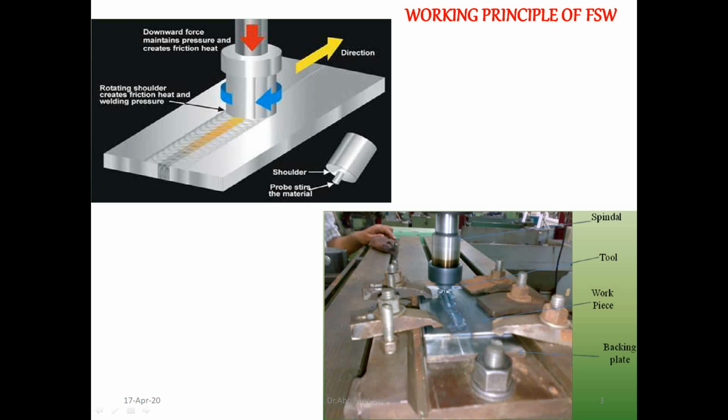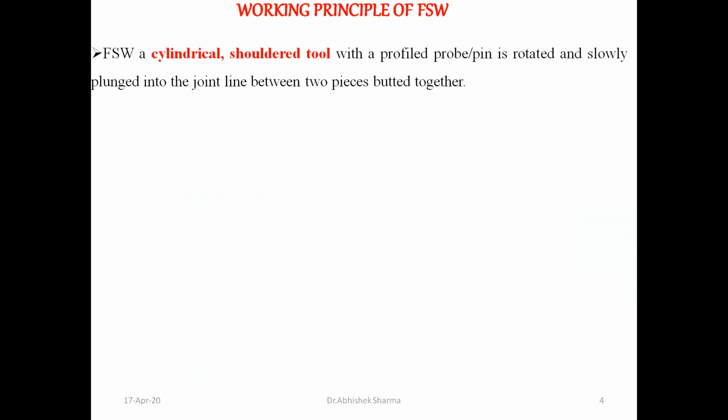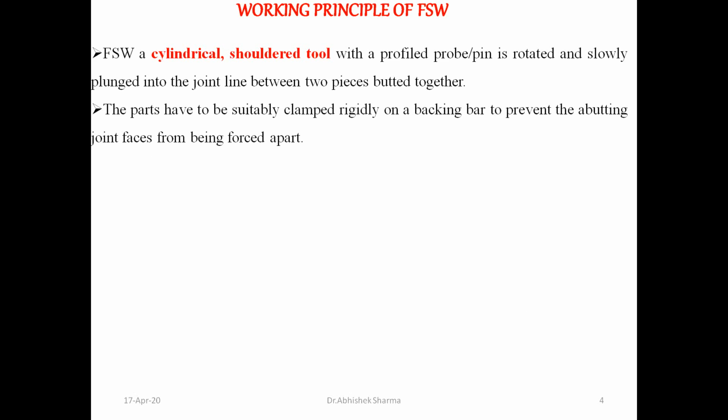After that, you see the actual process carried out, and the attachment is on the milling machine, and some fasteners are there. FSW uses a cylindrical tool, some probe with a profile.